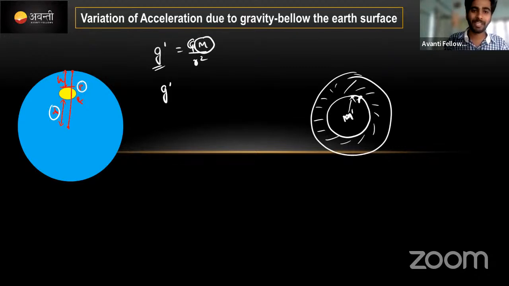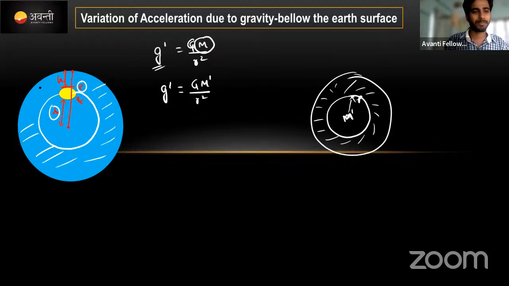That's why we have to take GM dash by r square. Here r is the distance from the center of the earth to the point where we are finding the acceleration due to gravity inside the sphere. Now we will take M dash, the mass which is enclosed only in this part. It is the blue colored region; you do not have to take the white colored region. Clear?